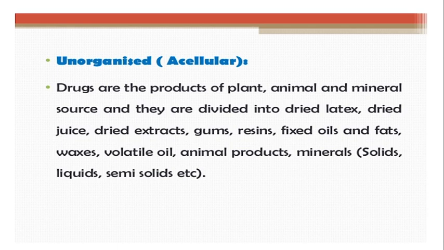Whereas an unorganized drug is obtained from the plant, but it is not a part of the plant. Some are collected by giving incisions, some by preparing extracts, and some are fixed oil or volatile oil which are present and are collected from the plant. All these are obtained from plant or animal or mineral sources, but they are not a direct part of the plant, and they do not have any cellular structure. Such drugs are known as unorganized drugs.